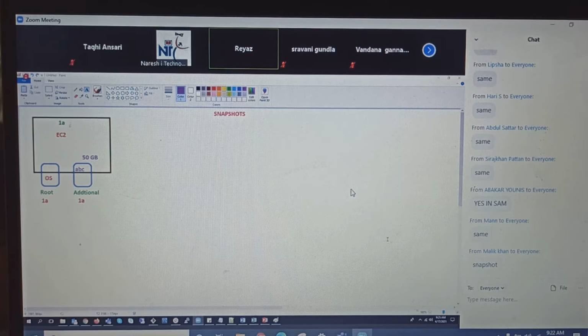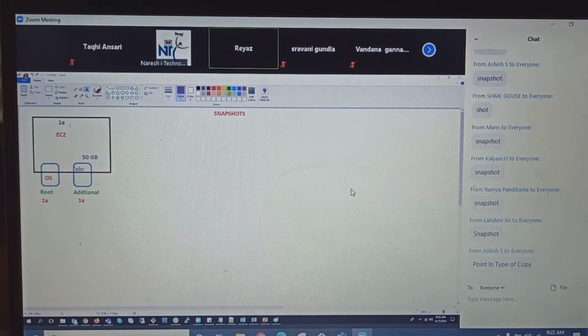Snapshot. What's that? Backup of the volume is called snapshot. So here, why did I say point in time copy of the volume? Point in time copy of the volume meaning, guys, let's say someone has put the Kung Fu style photo, right? And then you took the snapshot, you took the copy, you took the photo, right? And then if you change the position, will it be reflected in that photo?